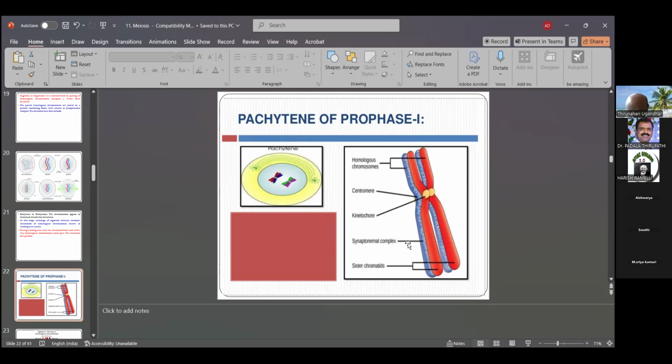That is the synaptonemal complex. Here there are sister chromatids: the blue color 2, and the red color 2. Non-sister means red color 1 and blue color 1. That is called non-sister chromatids. Sister chromatids and non-sister chromatids are joined. That is also pachytene, and these are the important stages.